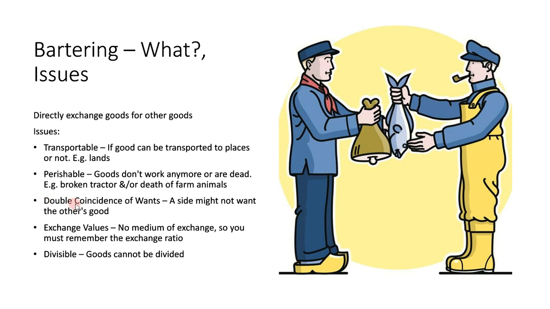The next one is double coincidence of wants. You can see on this picture, this guy might want this dude's fish. So dude A might want dude B's fish, but dude B doesn't want dude A's meat. So dude B won't.